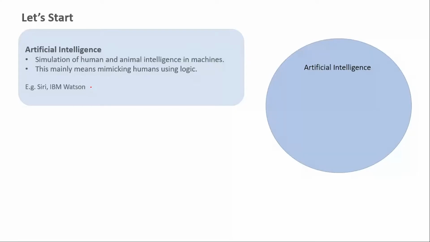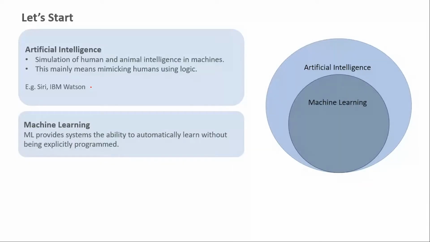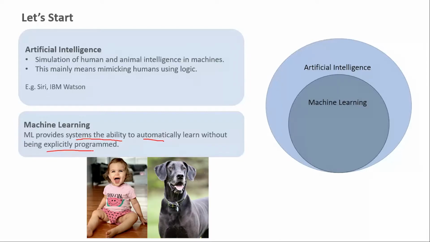Now, how machines will mimic humans is the question, right? Here machine learning algorithms come into picture. Machine learning algorithms provide system the ability to automatically learn without being explicitly programmed. So let's say we don't have any machine learning algorithm and the problem in hand is, let's say you want to differentiate between a human and a dog.